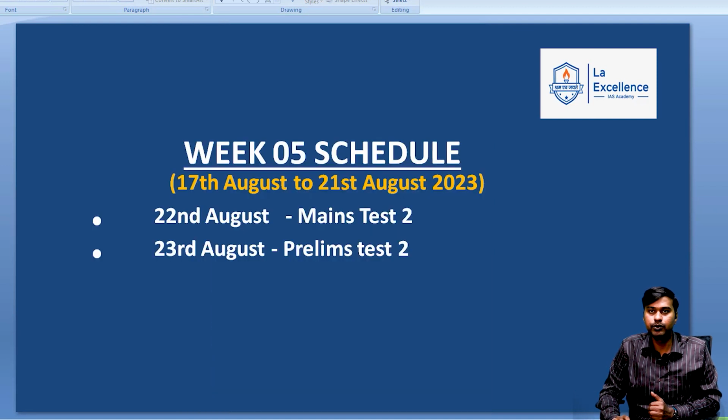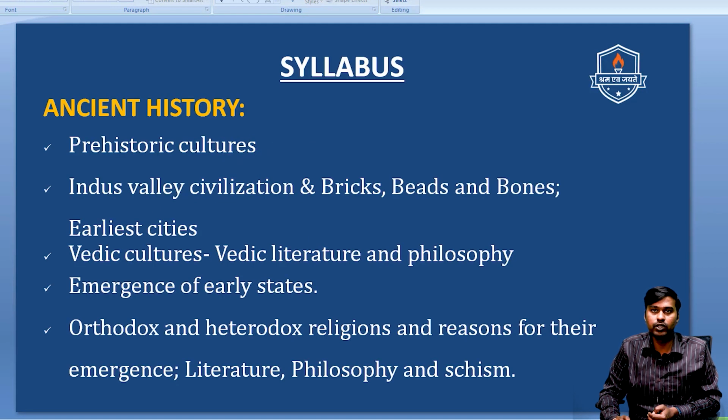So the test is test number 5, which happens on 22nd of August, that is a mains test, followed by the prelims test on 23rd August 2023. And with respect to the syllabus for Ex Shiksha test number 5, it contains prehistoric cultures, Indus Valley civilization and bricks, beads and bones, earliest cities, Vedic culture, Vedic literature and philosophy, emergence of early states, orthodox and heterodox religions and the reason for their emergence, literature, philosophy and Sikhism.